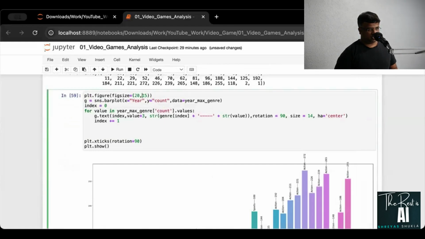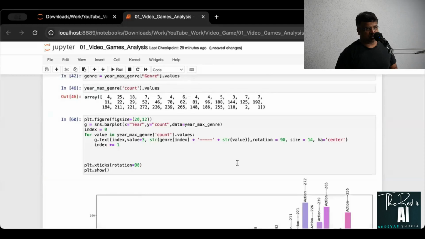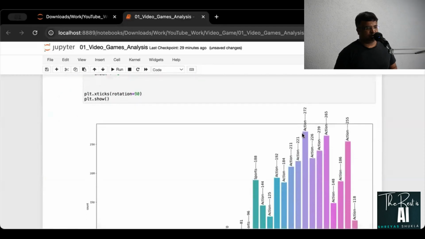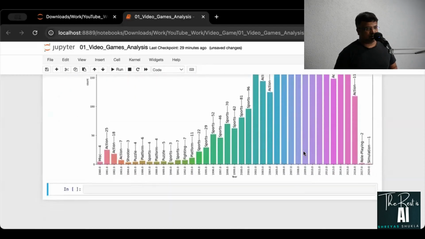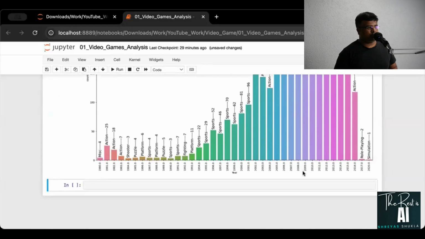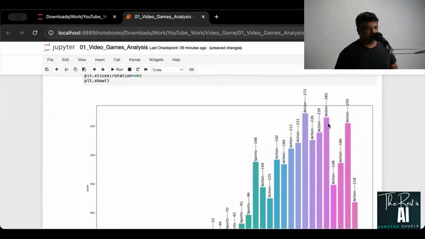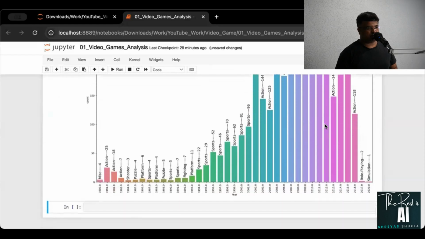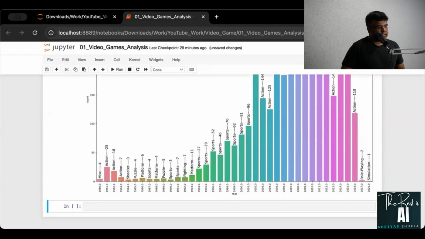I'll put this 20 by 12 only. That was much better. Yeah, so this is action 272, and you can see this is in year 2009, and maybe then action one more time, I think 272 and then 265 apparently. So this was in 2012. Right, so this is how it actually works here.